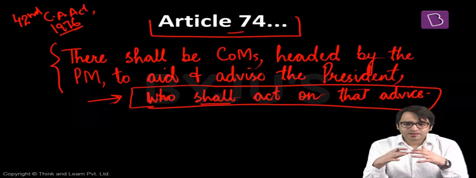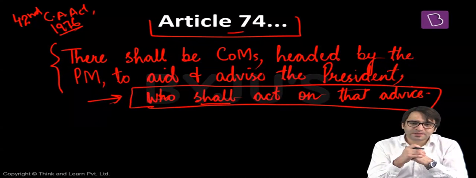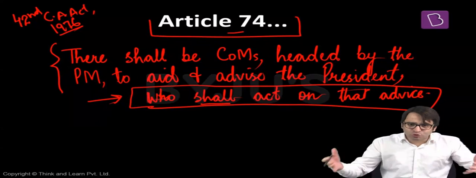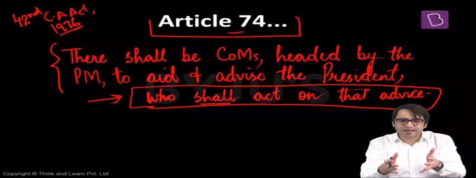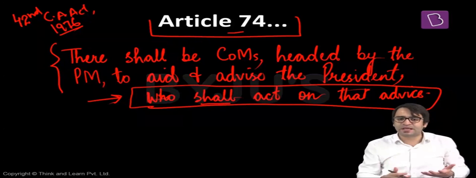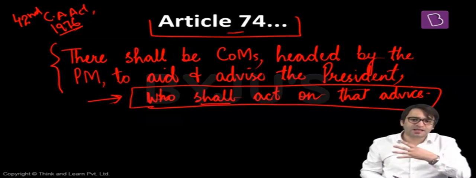Then emergency was revoked in 1977, and much to the delight of the opposition, Prime Minister Indira Gandhi called for fresh elections. The opposition was a group of political parties who came together on one common agenda that we have to defeat Indira Gandhi, come with me. And this opposition unity resulted in the defeat of Indira Gandhi in the 1977 elections, and the Janata Party came to power, and Shri Morarji Desai became the Prime Minister of this country.